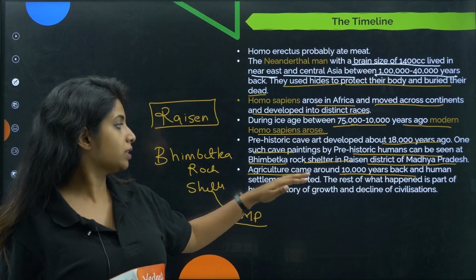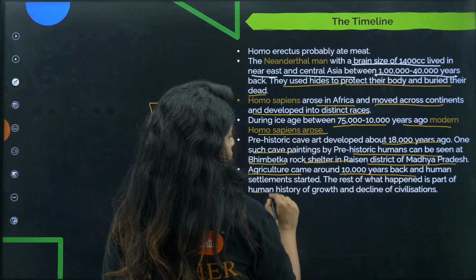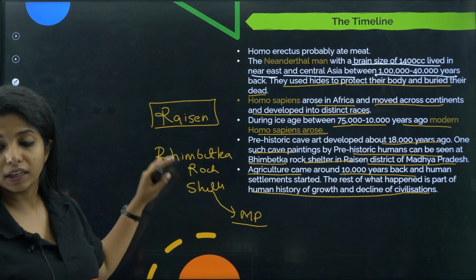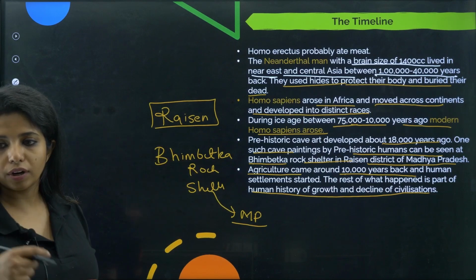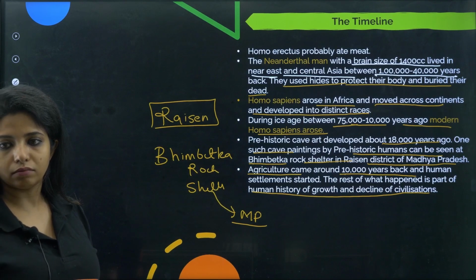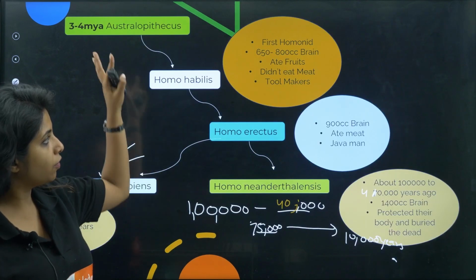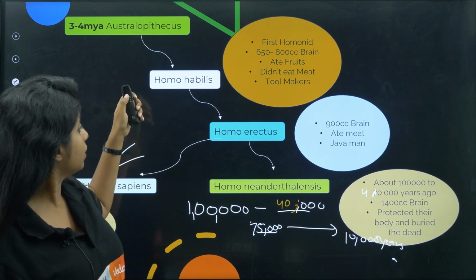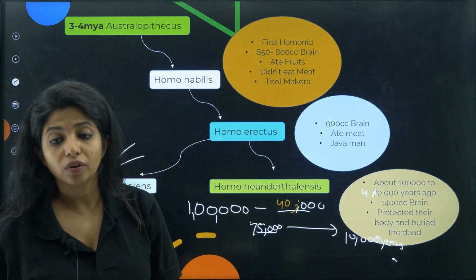Okay, and human settlements also started during this particular point of time. The rest of what happened is a part of human history of growth and decline of civilization. So please remember Bhimbetka Rock in Raisen district of MP, where you found this prehistoric humans' cave painting. Okay, fine. So that is it. You have to remember the years, and also the cranial capacity. That is also very much important.